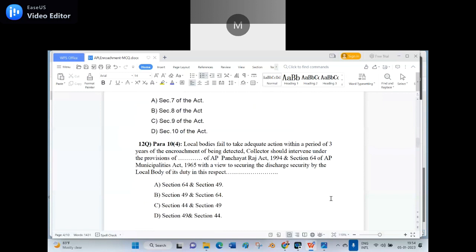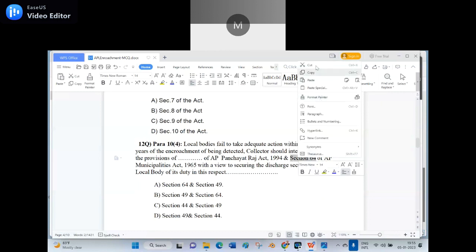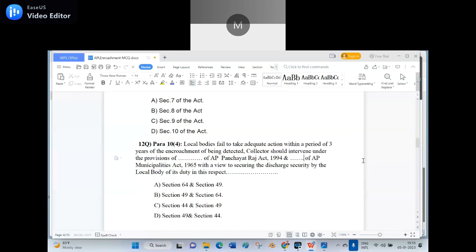Collector should intervene under the provision of section 49 of the AP Panchayat Raj Act 1994 and section 64 of the AP Municipality Act 1965, with a view to ensuring the discharge of duty by the local body in this respect. Now tell me which one is the correct answer. Option B, sir.